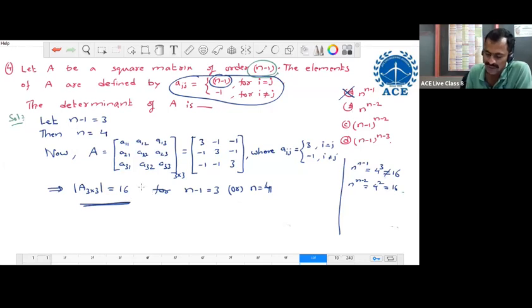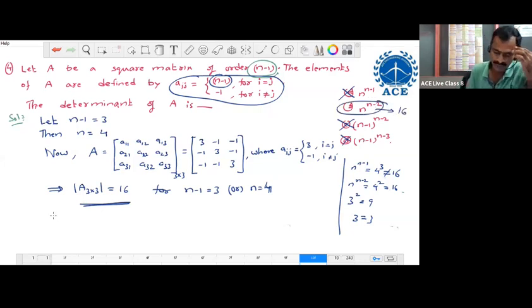Even though the second option satisfies this value, don't choose it as the correct answer yet, because more than one option may satisfy. So let us go to the next one. n minus 1 equal to 3, n minus 2 equal to 4 minus 2, 2, 3 squared, 9. Our value is 16. So the third option is not satisfied. Next option D. n minus 1 equal to 3, n minus 3, 4 minus 3, 1, so 3 power 1 equal to 3, not the same as 16. So when you substitute n equal to 4, or n minus 1 equal to 3, only the second option will give 16. So that is why the second option is correct.